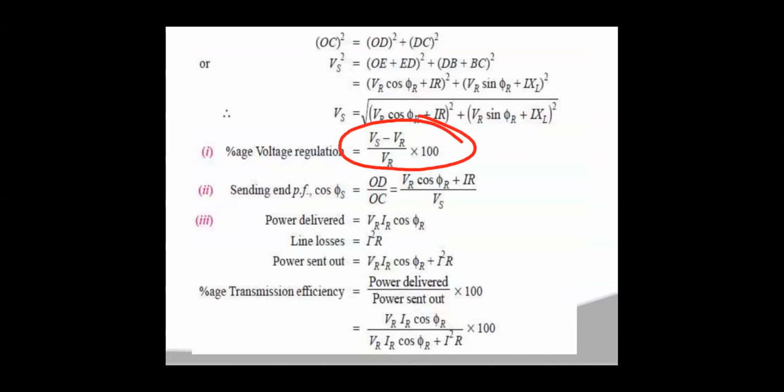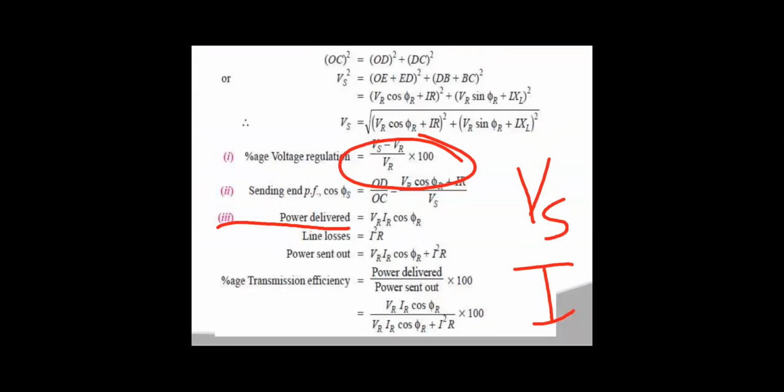Okay, so then you can calculate the sending end power factor. Sending end power factor is the power factor between VS and current I. The sending end power factor is cos phi s.